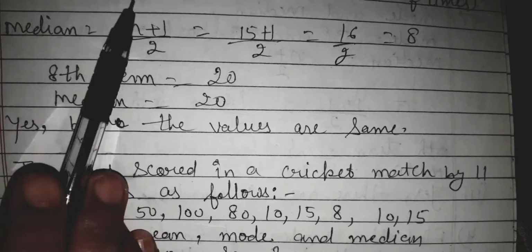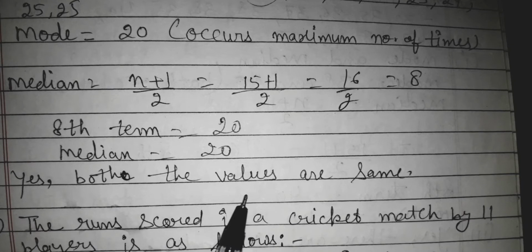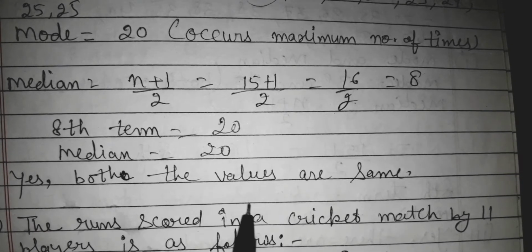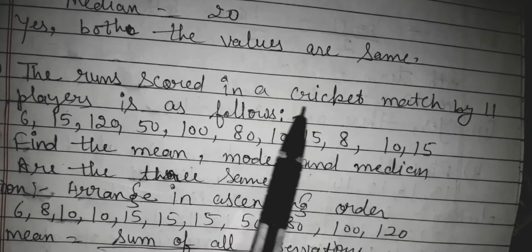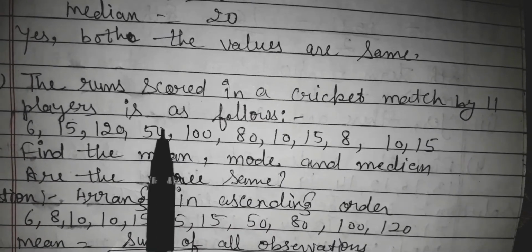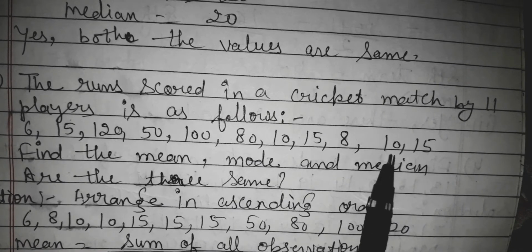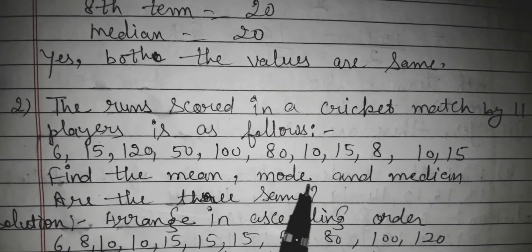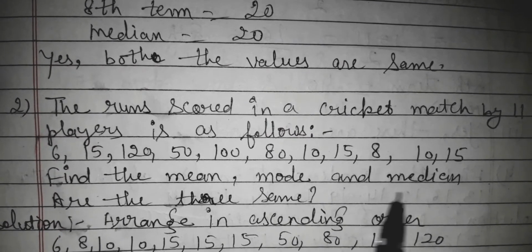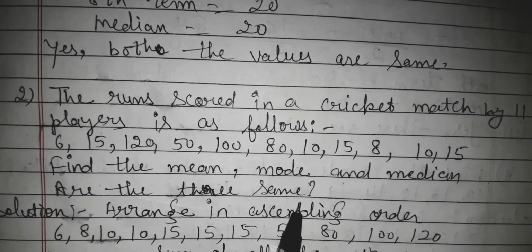Yes, mode is also 20 and median is also 20. It means yes, both the values are same. मतलब both median and mode have same values. Second question: the runs scored in a cricket match by 11 players are as follows. There are scores given by 11 cricketers and find the mean, mode and median. In this question you have to find the three items: mean, mode and median. Are the three same?